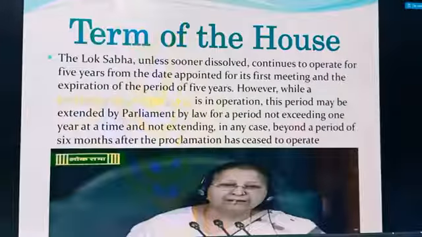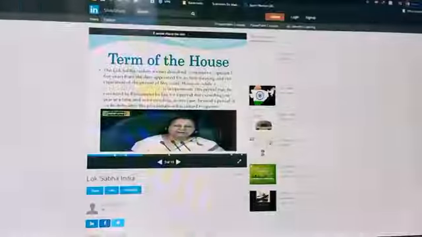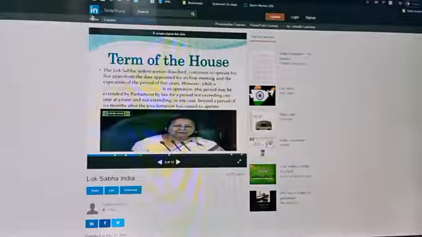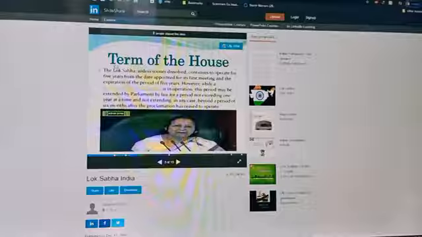Term of the house is almost 5 years, and it can be dissolved before that also. We have discussed in class 8 that whenever there is a coalition, coalition means more than 2 parties. Out of 545, to make the government, you need to have a majority of seats, then only you can form the government.